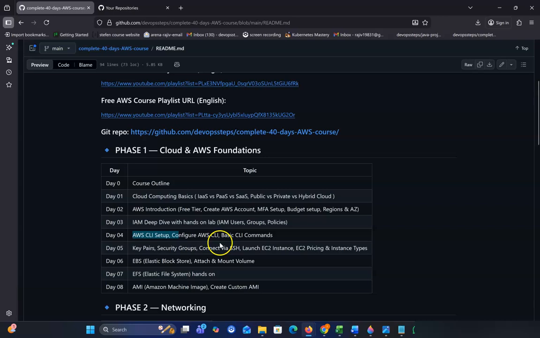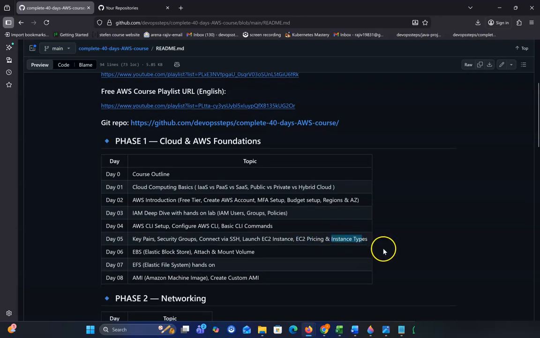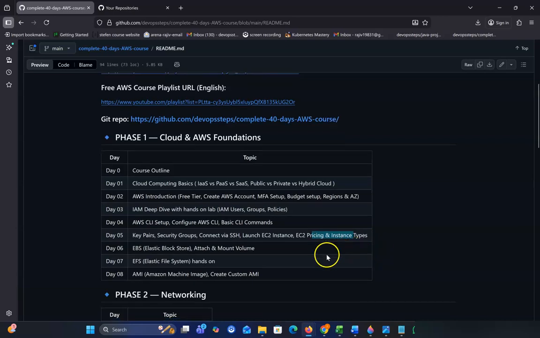In day 5, I will show you how to create a key pair, how to create a security group, and how to connect via SSH from your local PC to your AWS EC2. We'll also show you how to create an EC2 instance, the pricing of EC2, and the instance types. The instance type is like the server configuration, such as how much RAM or storage we have.